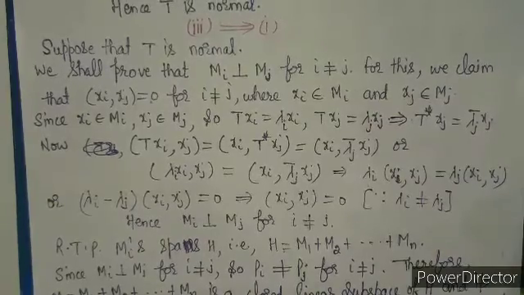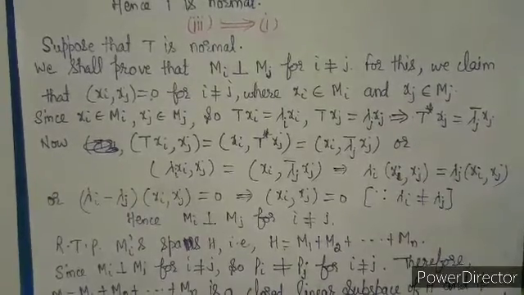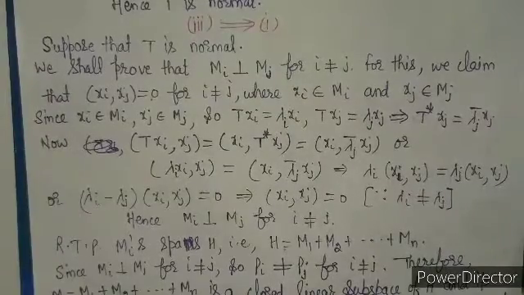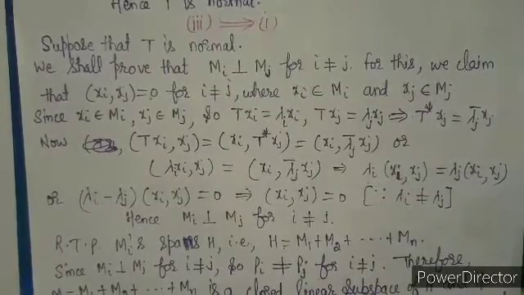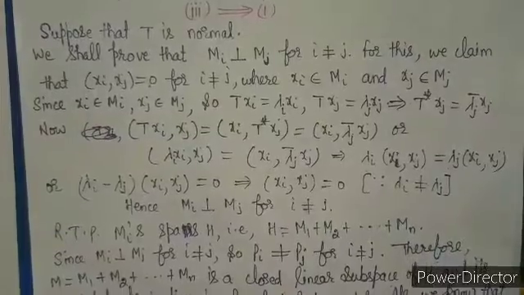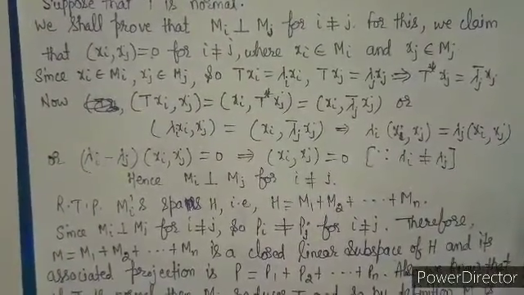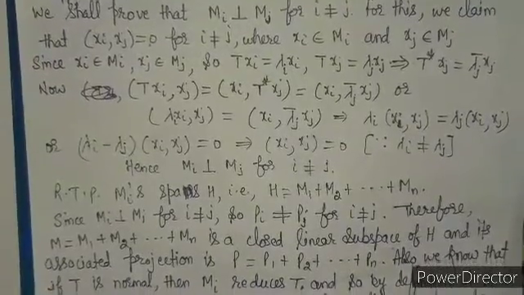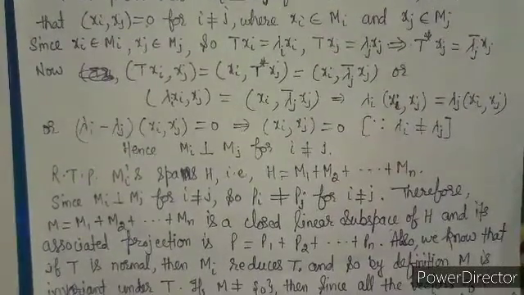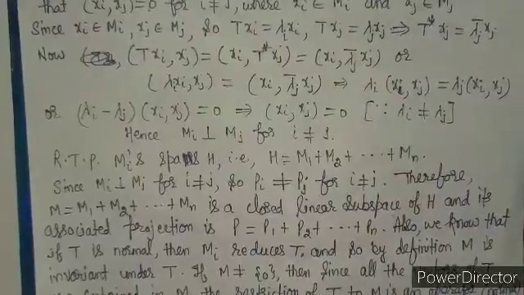And the last part which we have to show is that the Mi's span H, that is, H is the linear combination M1 plus M2 plus up to Mn. So dear students, because the Mi's are orthogonal for i not equal to j, we can say that Pi Pj equals 0 for i not equal to j.